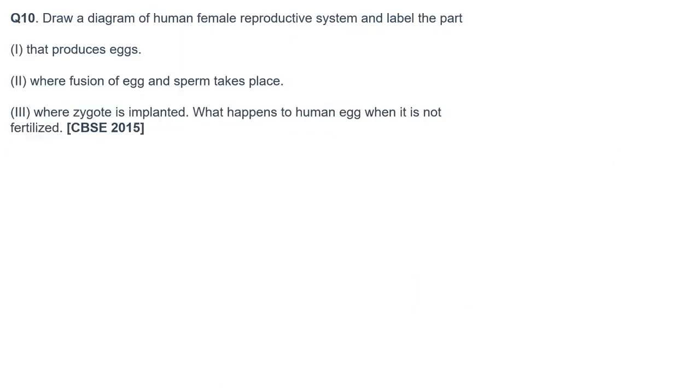Draw a diagram of the human female reproductive system and label the parts. I'll draw a rough diagram here.